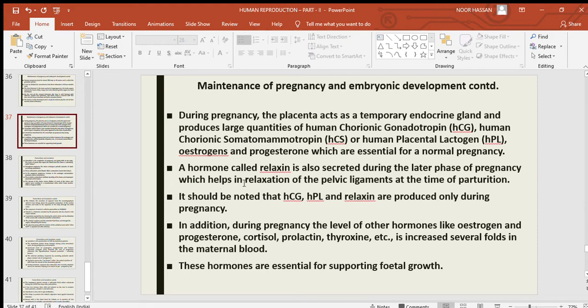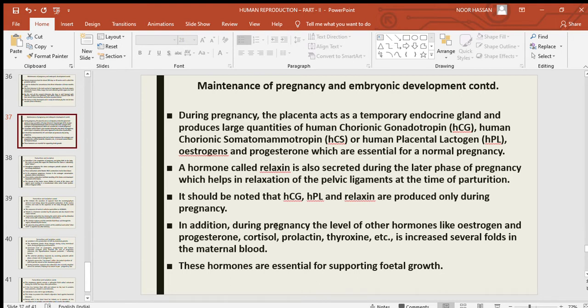A hormone called relaxin is also secreted during the later phase of pregnancy, which helps in relaxation of the pelvic ligaments at the time of parturition, that is, childbirth. This makes the birth of the baby easier. It should be noted that HCG, HPL and relaxin are produced only during pregnancy.